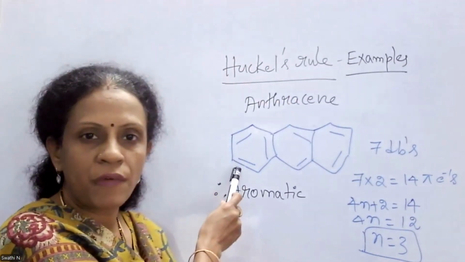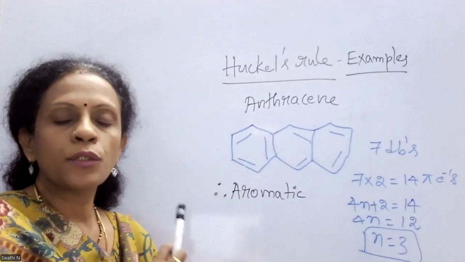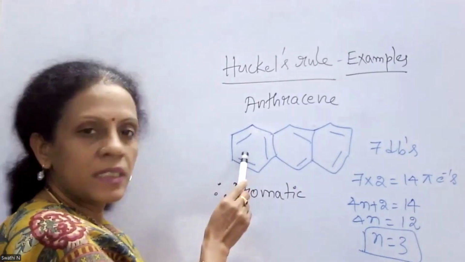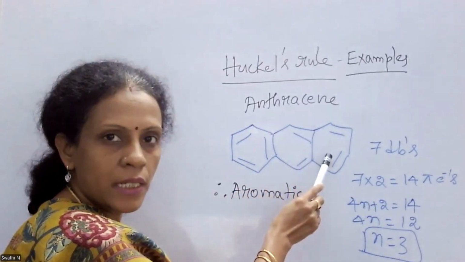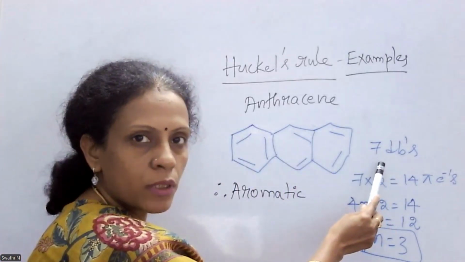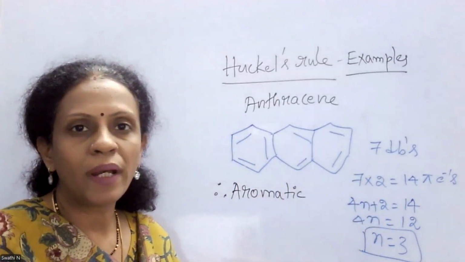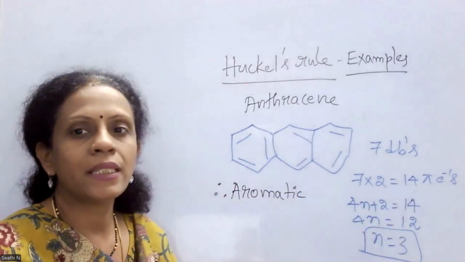So this is the structure of anthracene where 3 benzenoid rings are fused linearly to each other. So the total number of double bonds, if you see, the first ring has 3 double bonds, the second ring has 2 double bonds and the third ring has 2 double bonds. So overall the total number of double bonds is 7. Each double bond accounts for 2 pi electrons. So 7 2s are 14 electrons present overall in this anthracene molecule.